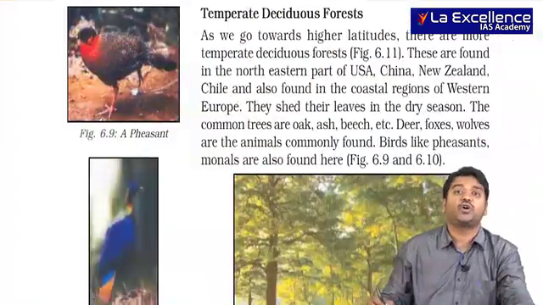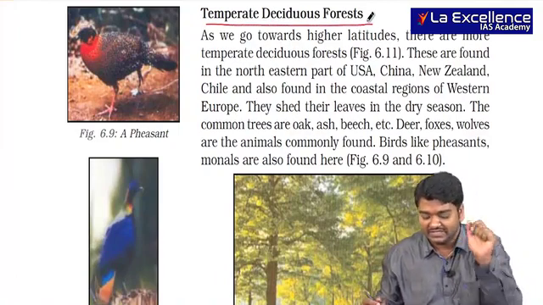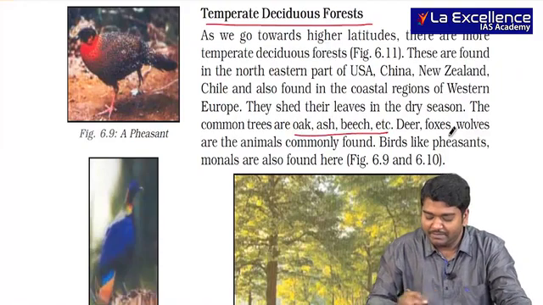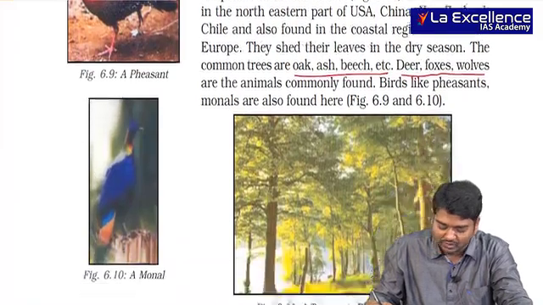That is, on the mountains it will be present. Then you also talk about temperate deciduous forest. You already know about temperate and deciduous. So what is more important? Oak, ash and beech, deer, foxes, wolves. If you can see this, it's more than enough.